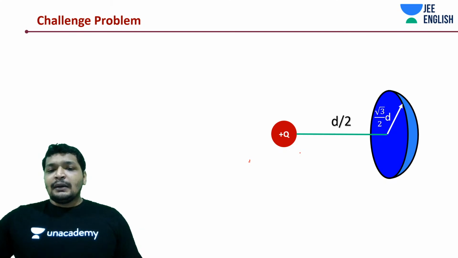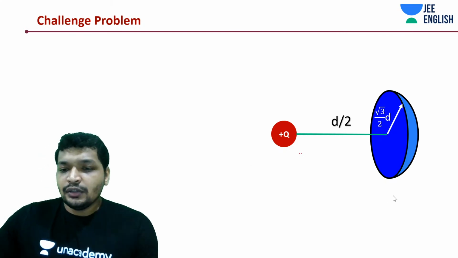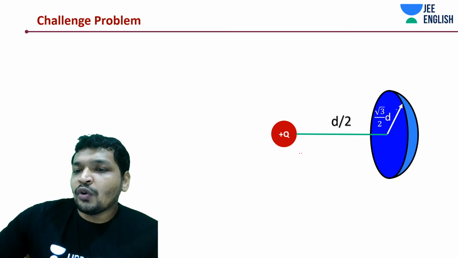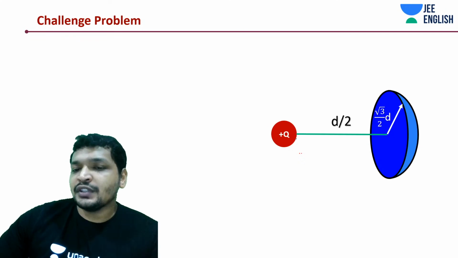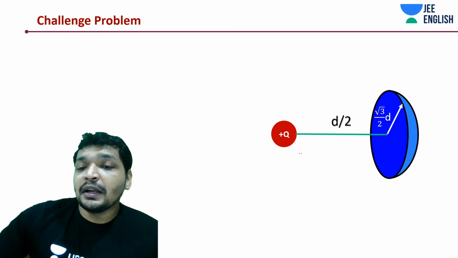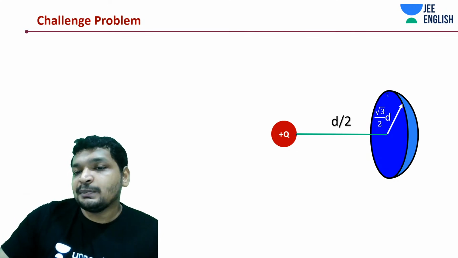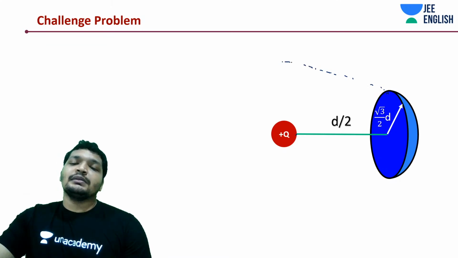So there is a plus Q charge over here, and now what was asked is you need to find out the electric flux through this open shell. Sometimes the radius of the shell will be given to you, sometimes it won't be, but don't worry about it, you can find out the radius of the shell. So this is a spherical shell. You can imagine it to be something like here.